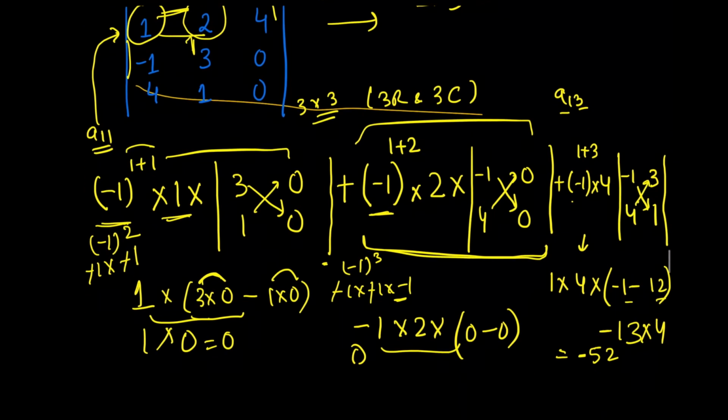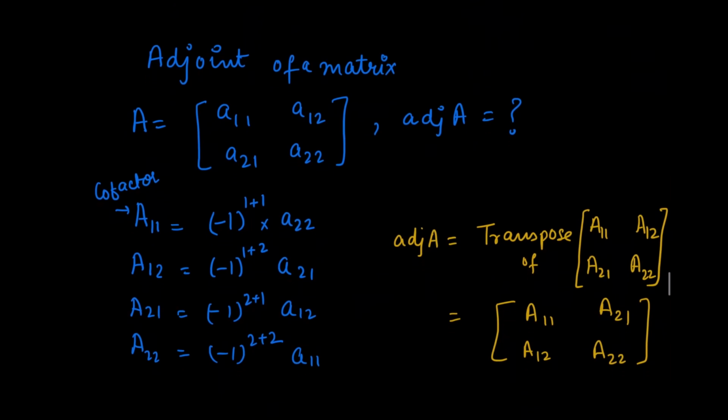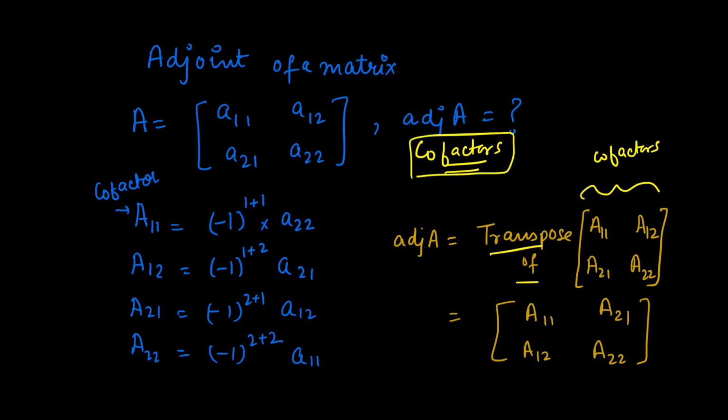Now let's work on the next operation, which is finding the adjoint of a matrix. Before that you need to know how to find the cofactors. So the adjoint is finding the cofactors and taking its transpose. So these are the cofactor terms, and you have to take the transpose of these cofactors. The first thing is how to find the cofactors corresponding to this matrix.